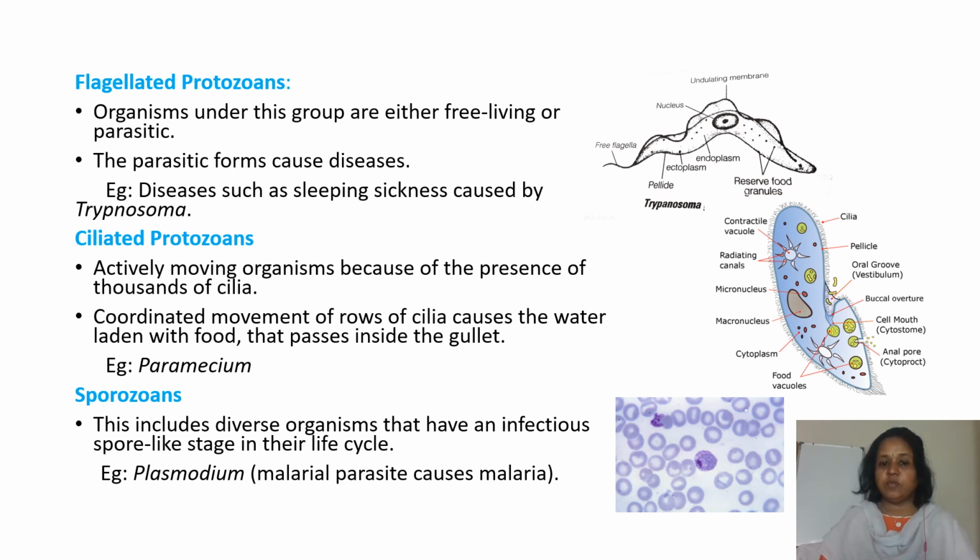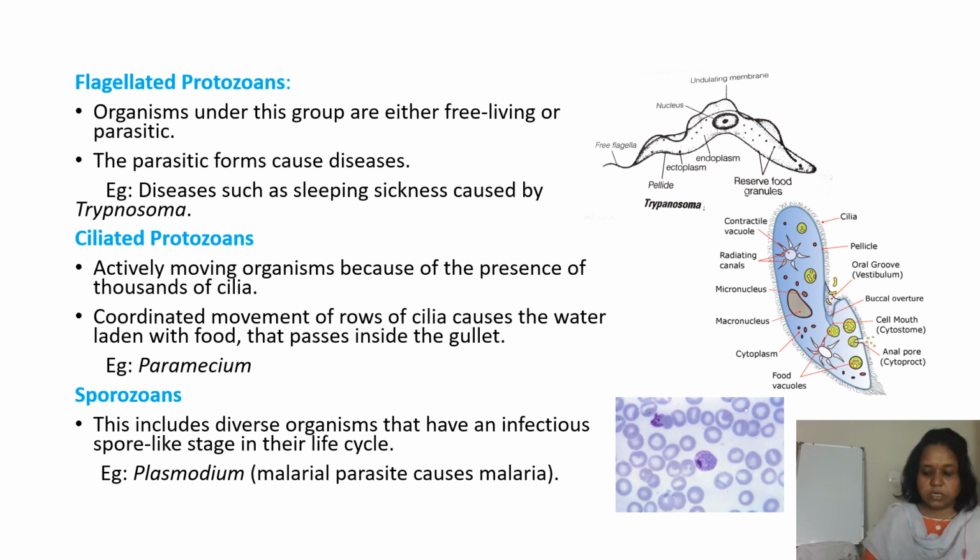Coordinated movement of rows of cilia causes the water laden with food to pass inside the gullet. An example is Paramecium. In the Paramecium diagram you can see the cilia present all over the body, and you can see the gullet. The cilia help in the movement, and this is all about the ciliated protozoans.